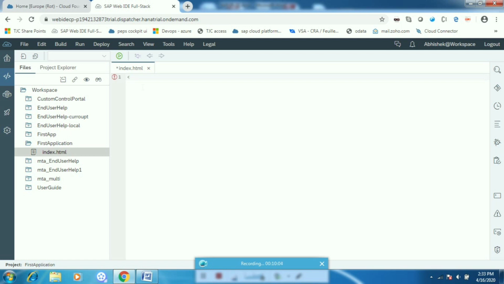First of all, like I told you, there are three parts. The first part is the declaration, that it is an HTML page. So here we have to declare doctype HTML. Okay, so earlier this declaration was very big in HTML, but in HTML5 it is small. Just we have to write doctype HTML and the page will understand that it is an HTML page.